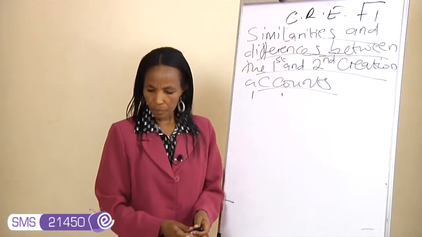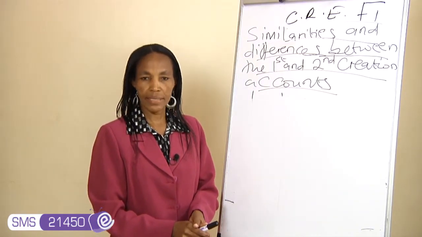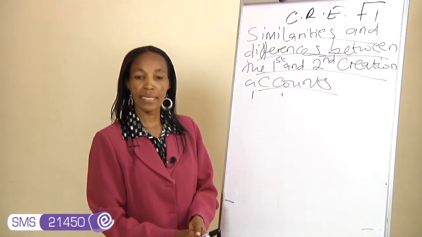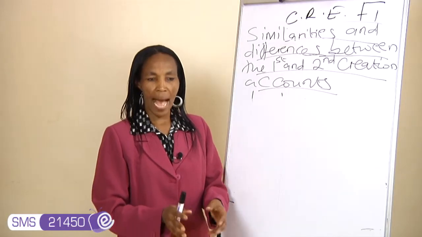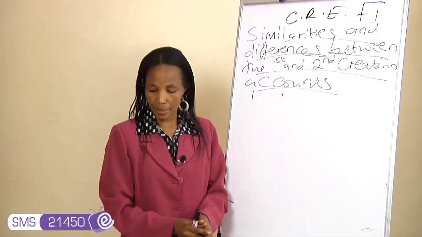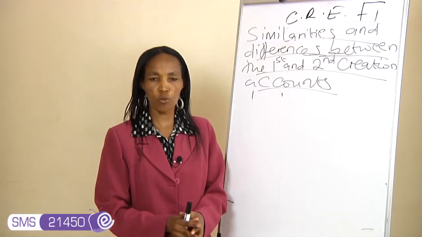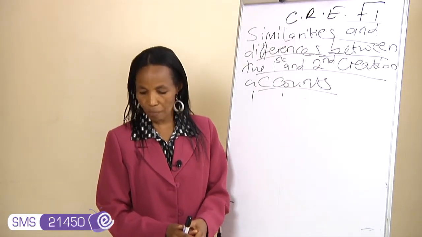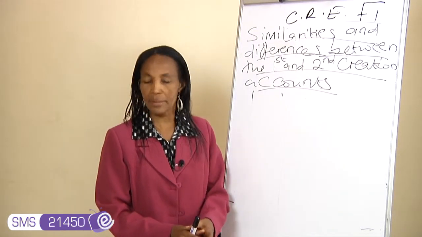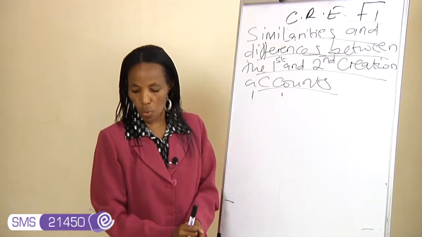Number 6, in both, God provides for the needs of man. In other words, God is the provider or the sustainer of man. We have seen in the first creation account, animals were created, plants were created to provide for the needs of man like food. The same case with the second creation account. The Garden of Eden had all fruit-bearing trees. They were supposed to provide man with food. The 4 rivers, Pishon, Gihon, Tigris, and Euphrates, were to provide water for man and also wealth.